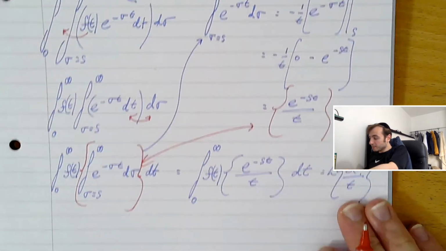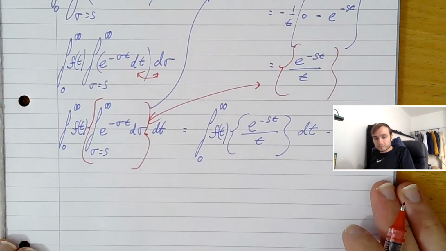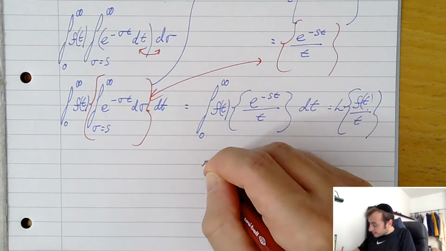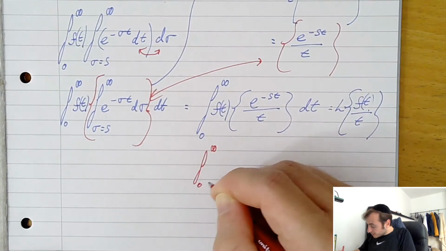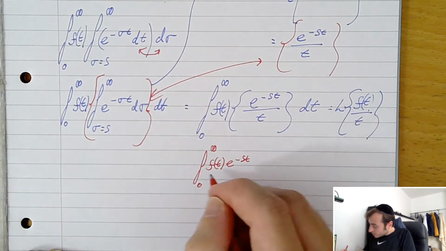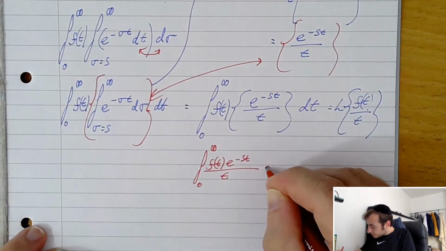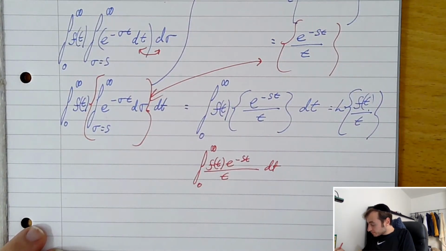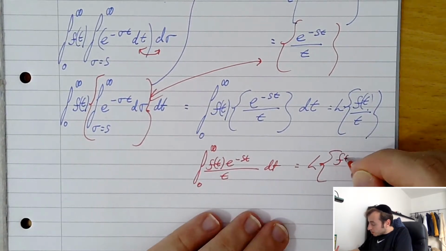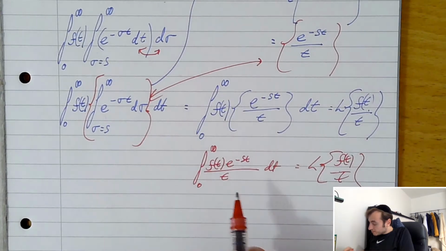Let me just bring the paper down a bit. What that really is now, we've got between positive infinity and 0 of f of t, e to the minus st all on t dt, and we can see that that is the Laplace transform of f of t on t.